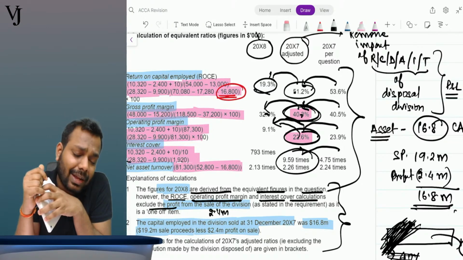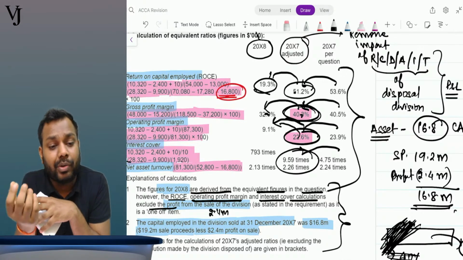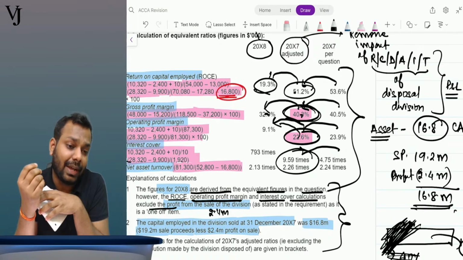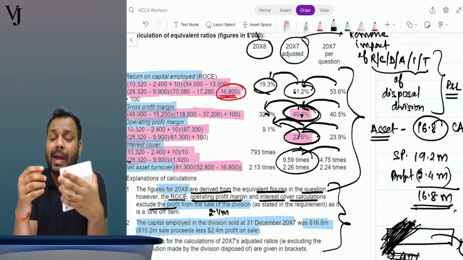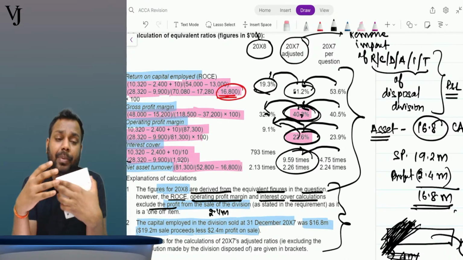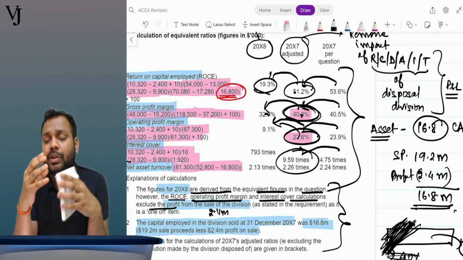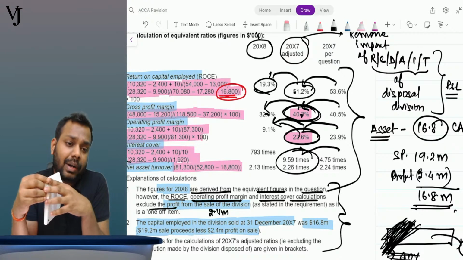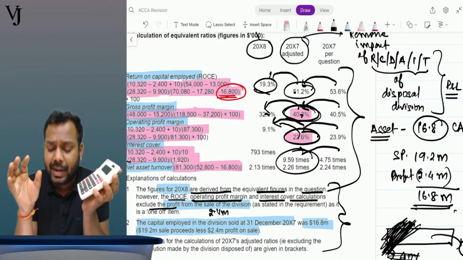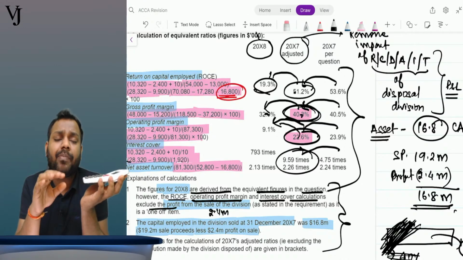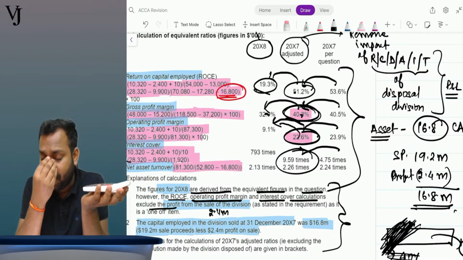So it is not the case that repayment of the loan is always good. Leveraging benefits should also be utilized. Though the entity has paid the loan and improved its gearing ratio, if it had used the funds in its own business, it could have earned a 19.3% return, paid 5% finance cost, and earned a net profit of 14.3%. That could have been done.